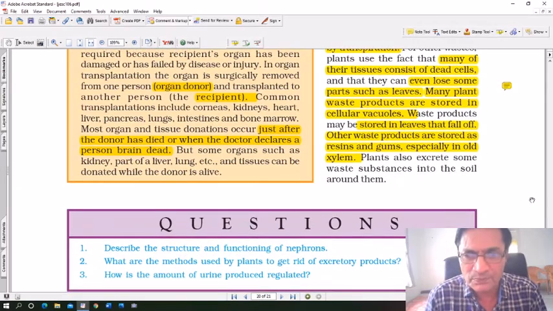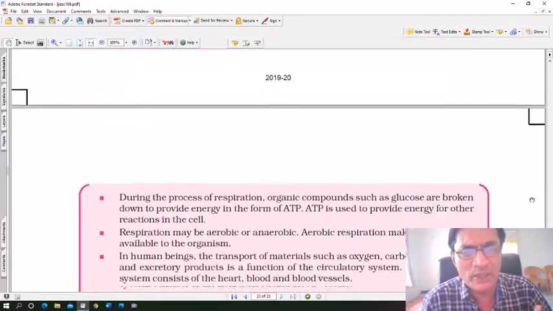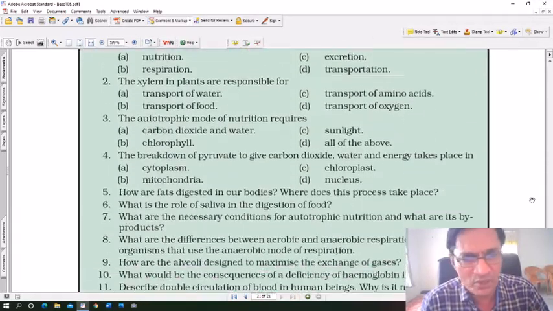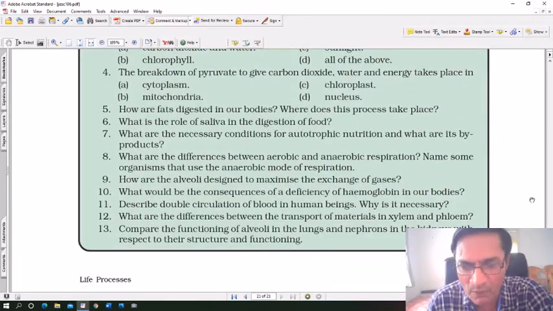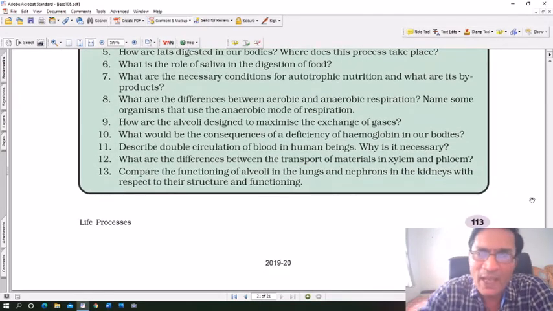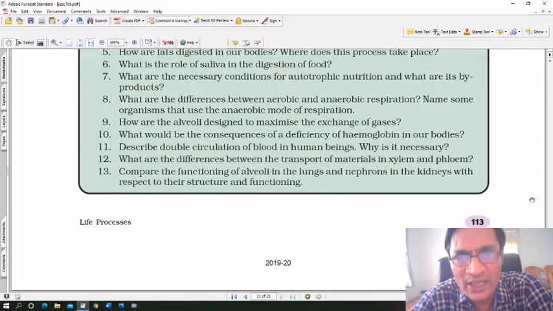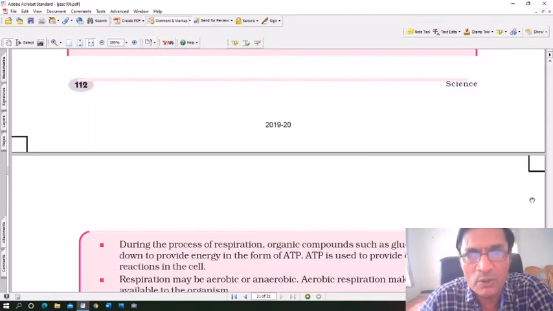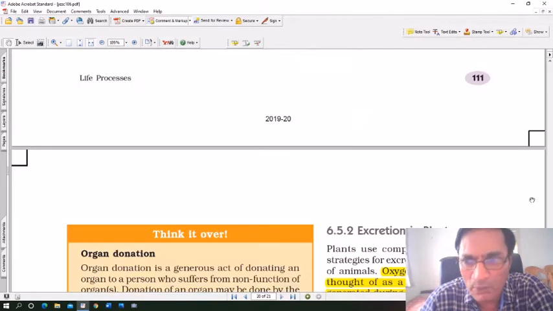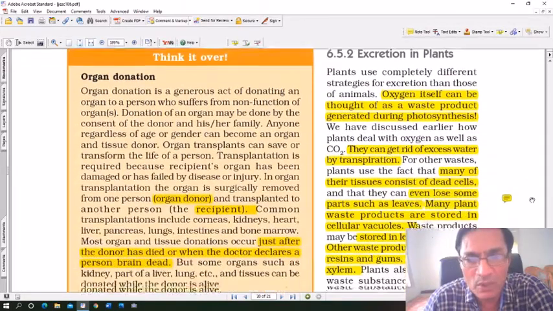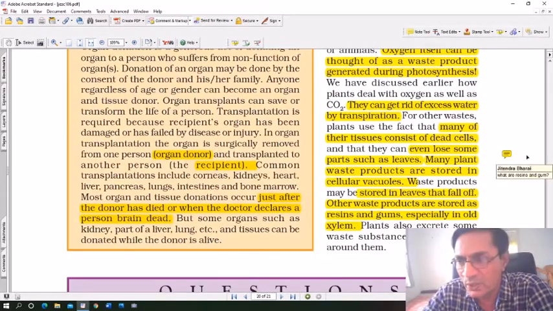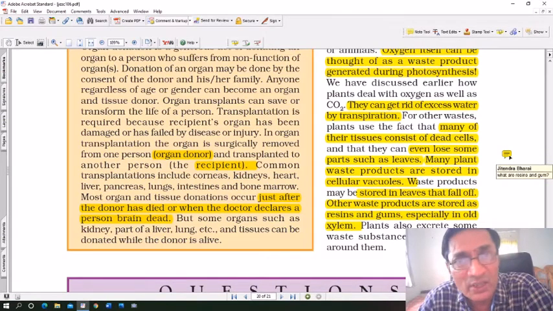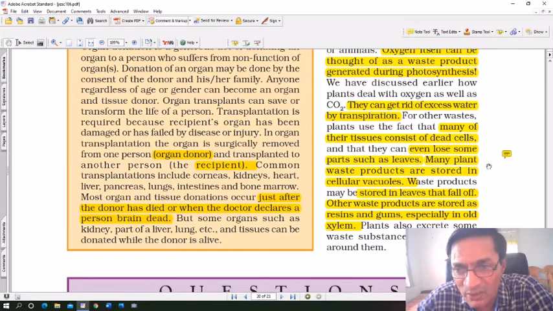All right, now I've gone through the entire chapter, and you can see there are some questions here. Lots of questions, which I will be sending to you in the form of a PDF. Please write those questions and answers in a notebook and prepare them thoroughly. And for all the questions which I have discussed here and highlighted, just make sure that you also write them out. There is a question here which I failed to highlight: what are resins and gums? Remember, the answer is always close to the question. That is why the question is placed here. You can see what are resins and gums, and you will find that answer exactly here.